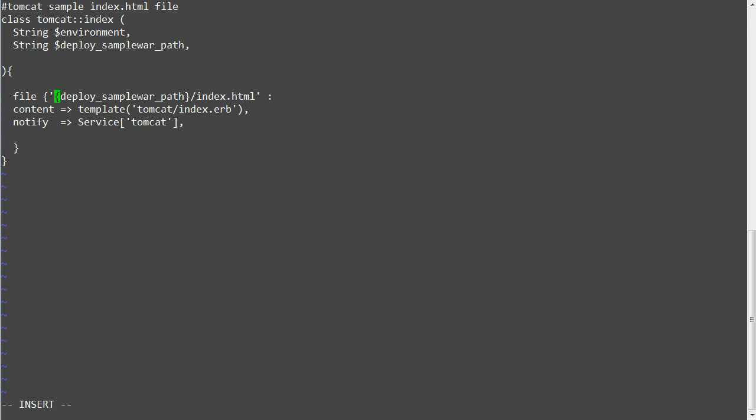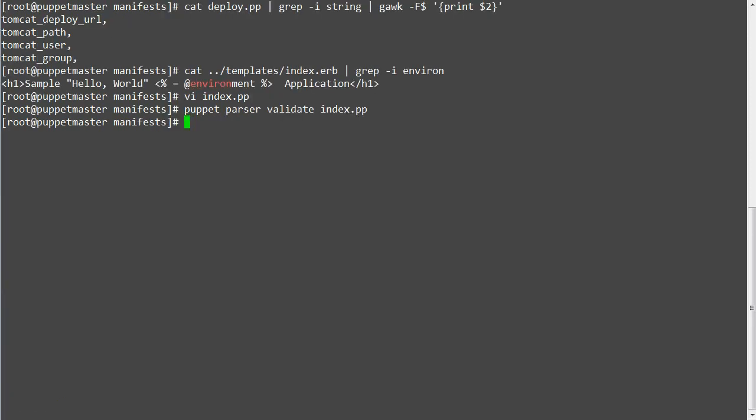Add entries and save the file. Next validate the syntax by running puppet parser validate index.pp, and also run puppet-lint to check the code style.